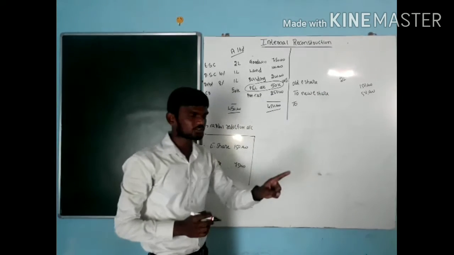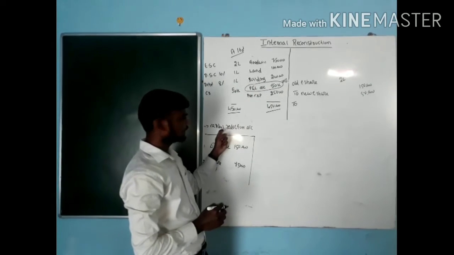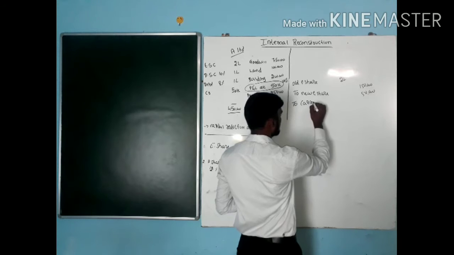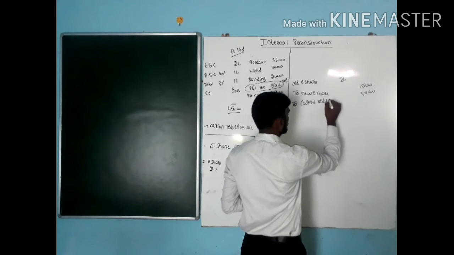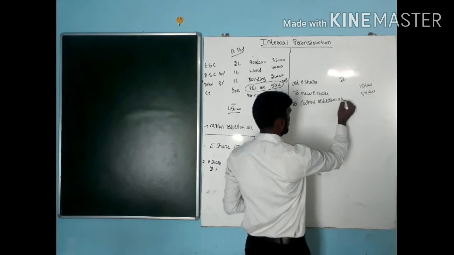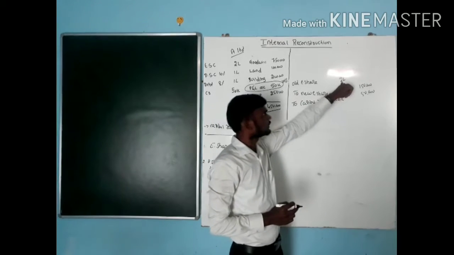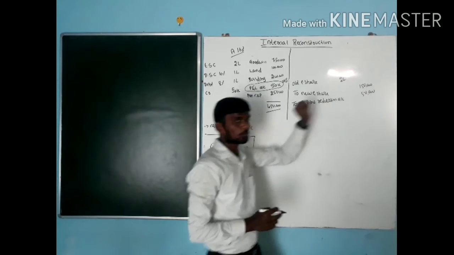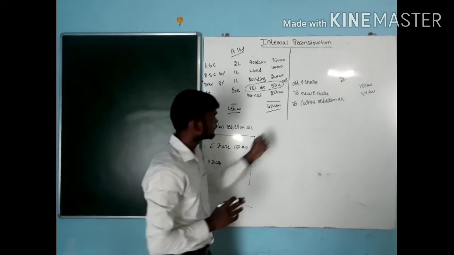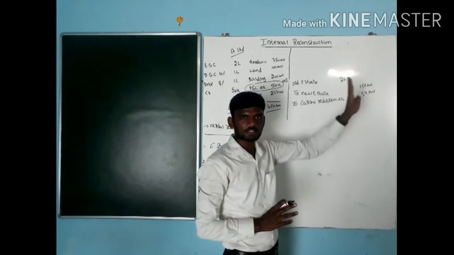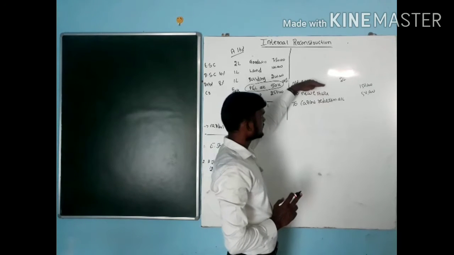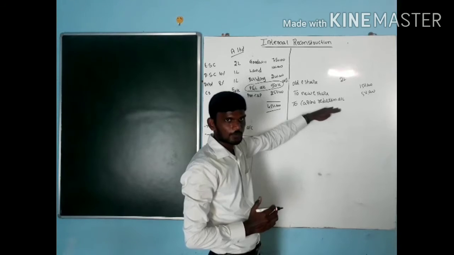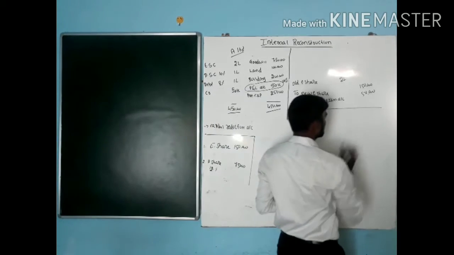Any profit or loss at the time of internal reconstruction, you have to use what? That is the capital reduction account. For old equity shares, how much do I need to pay? 2 lakh. But for this person, I am paying only 1,50,000 through equity shares only. The balance is credited to capital reduction account because it's a kind of profit for me. Old equity share capital account debit 2, new equity share capital credit 2, capital reduction account credit. Right? This is the entry for the first one.